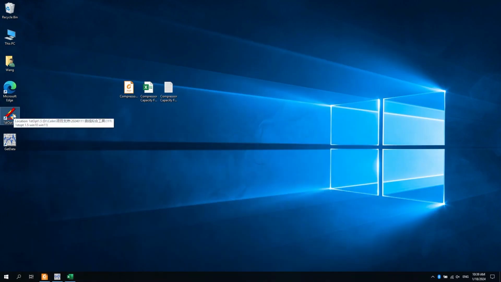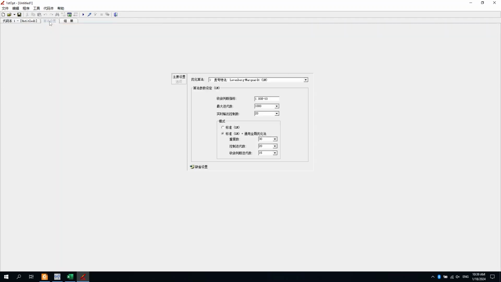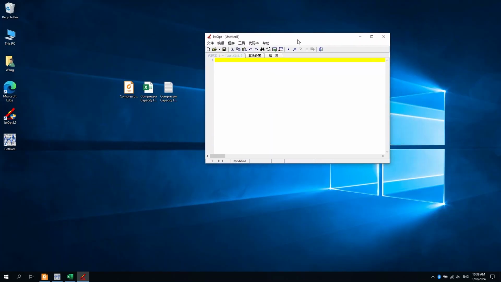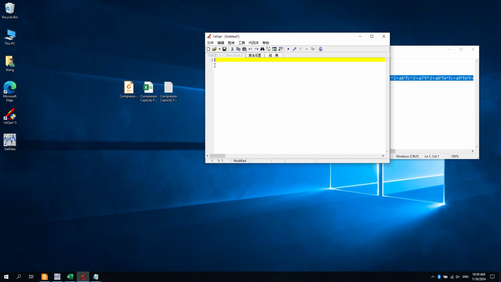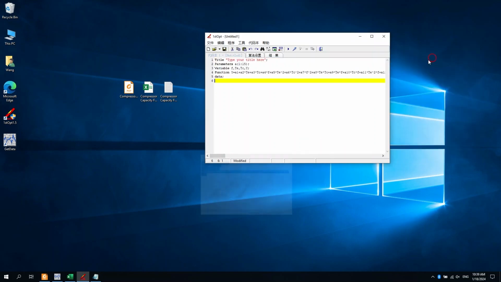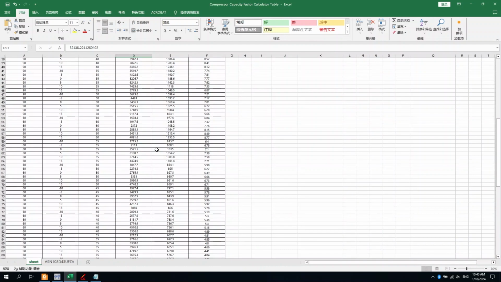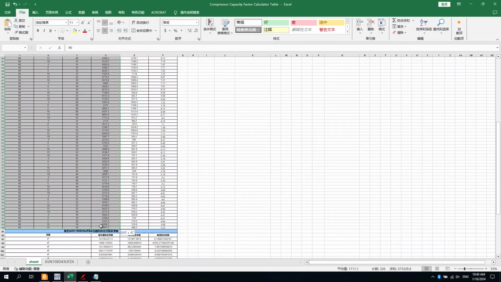Open this data analysis software. Maintain the default settings and delete these code elements. Then copy in the contents of the code for solving the fifteen-coefficient equation. The contents of the corresponding 4 columns are then copied in.